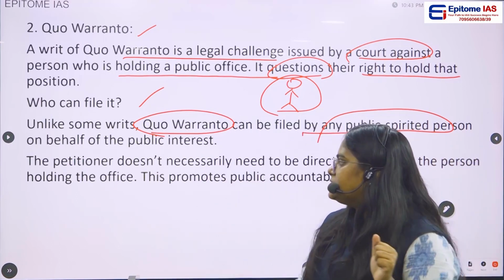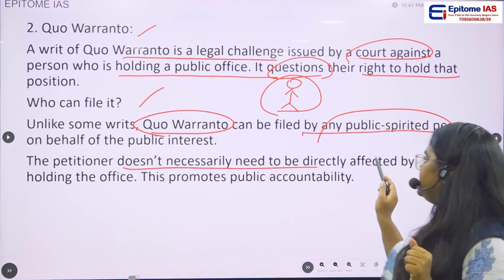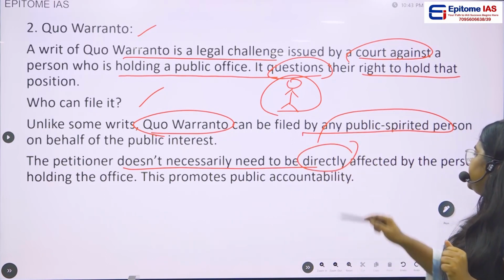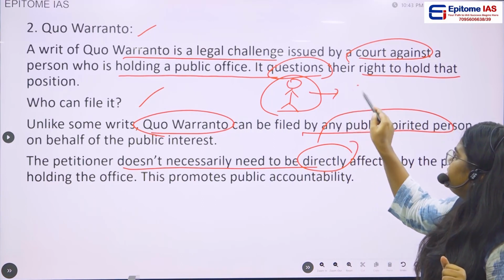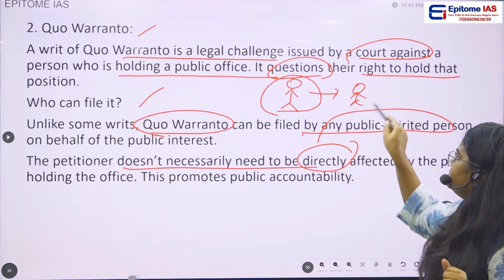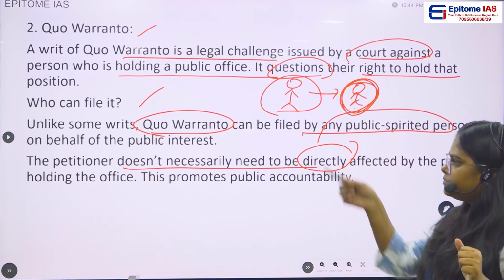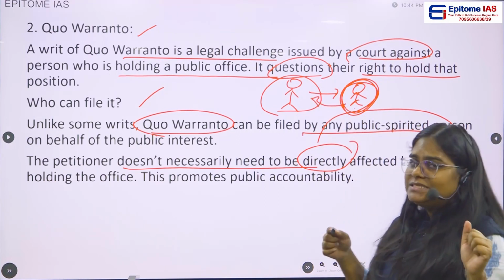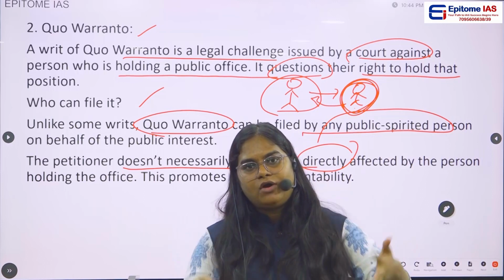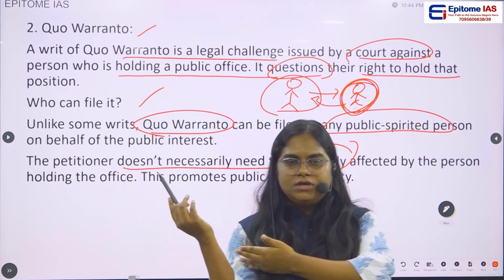Obviously, the petitioner does not necessarily need to be directly affected by the person holding the office. Let us say this person is filing this case against this person, then not necessarily he got affected by this particular person.